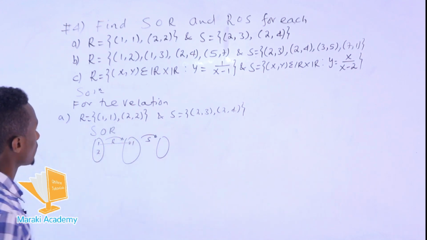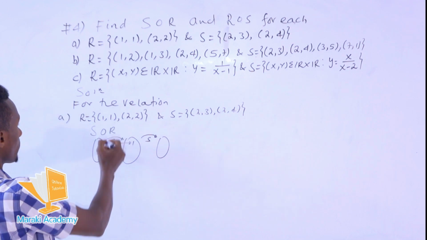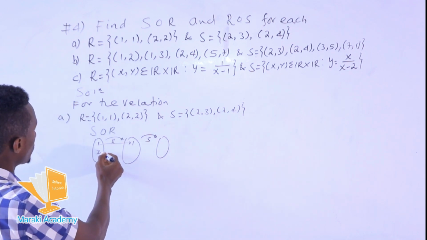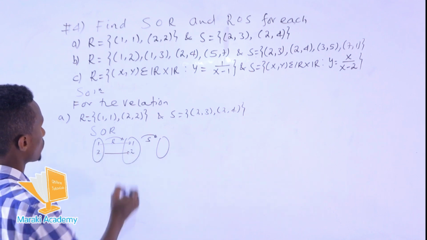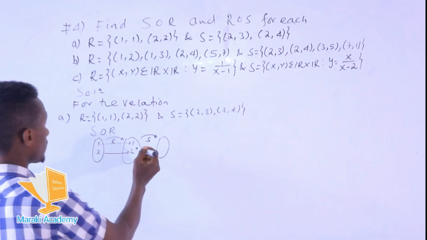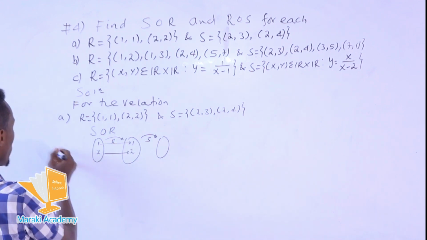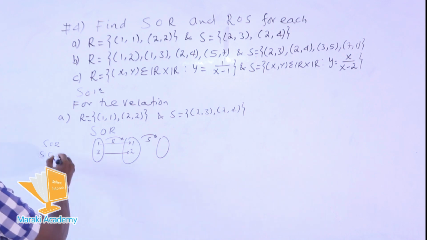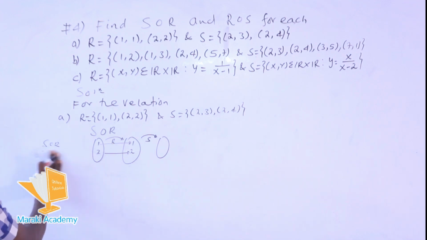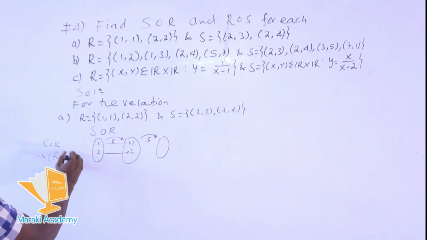Then in the same way, 2 is assigned to 2. Now in this composition we have S of R, which can be expressed by S of R at point 1. What will the value of S be, the range?